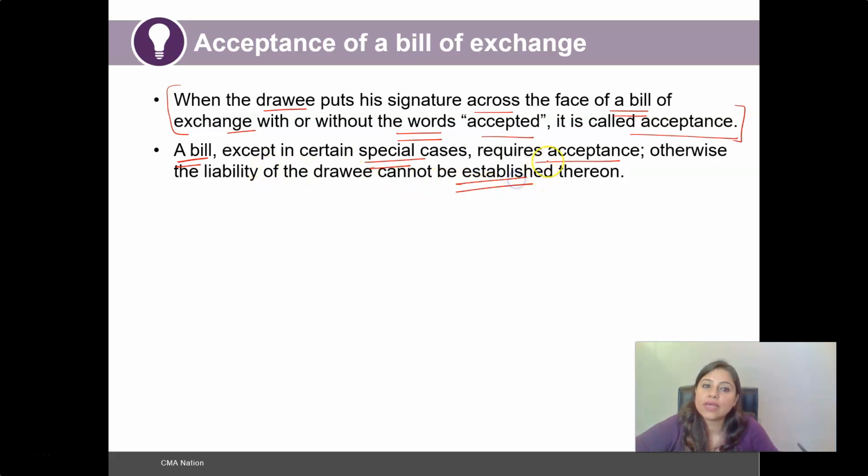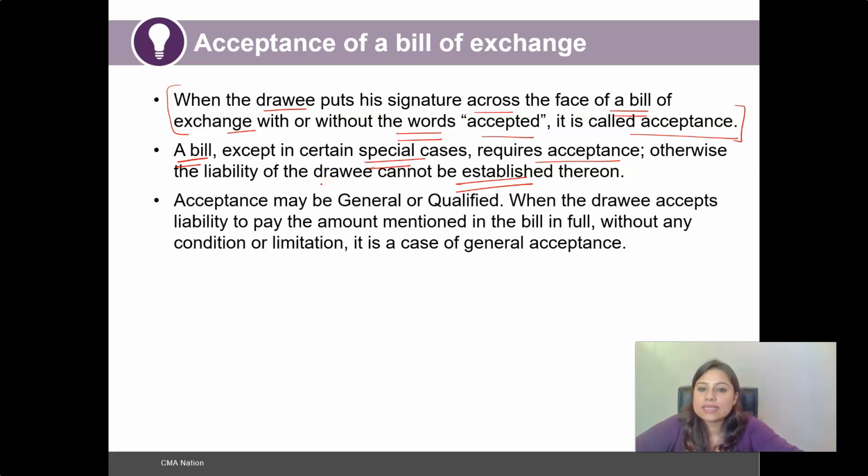So without acceptance of a particular bill of exchange, how can the seller be confident that such an amount would be received from the drawee? In order to establish that the drawee is liable to pay the drawer a certain amount of money, acceptance of a bill of exchange becomes important. And there are two ways of accepting a bill of exchange: one could be general and the other could be qualified.